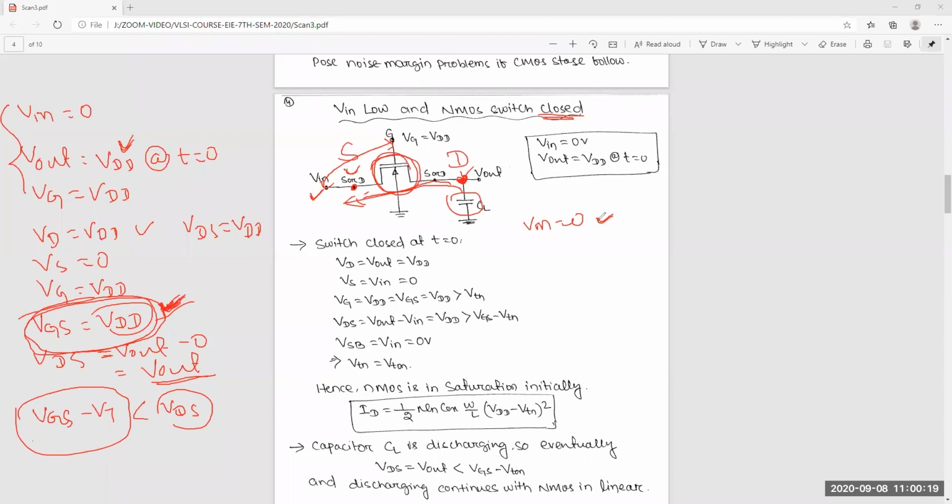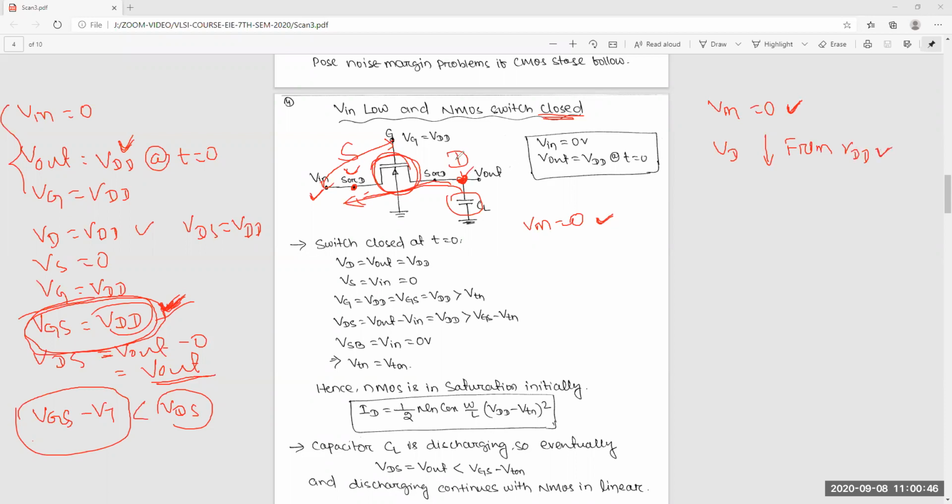That is constant. So you want to pass this voltage to the output side. Getting or not? So V in is equal to 0 you are giving. Yes, sir. And this drain voltage will decrease from VDD.